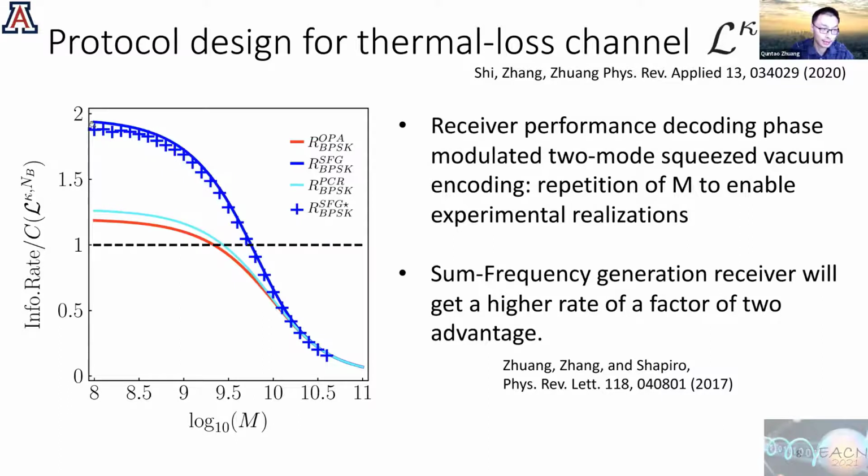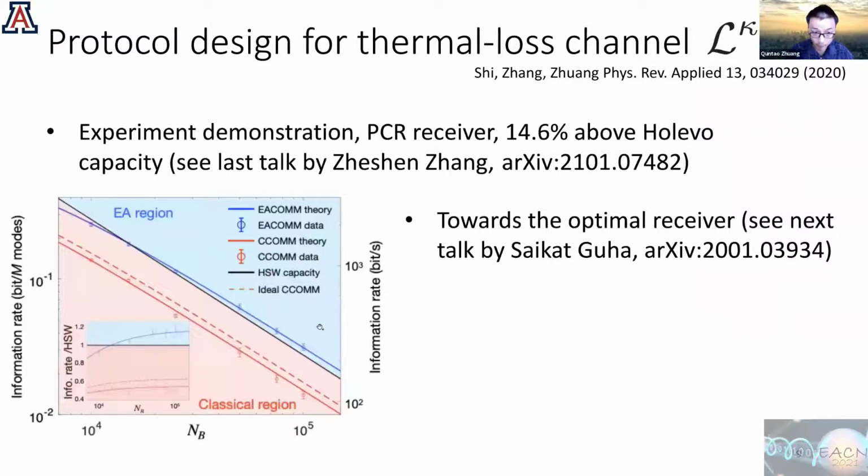And a slightly better rate can be achieved by the so-called sum frequency generation receiver, which I don't want to go into the detail of. You can refer to this theory paper, which is originally for quantum illumination, and then this theory paper explains how it can be used here. It achieves a factor of 2 advantage in the presence of this large noise and loss. It looks similar to the super dense coding, but actually the mechanism is very different. And the super dense coding does not work. The rate will be about here in such large noise. It will be below the classical capacity in this case.